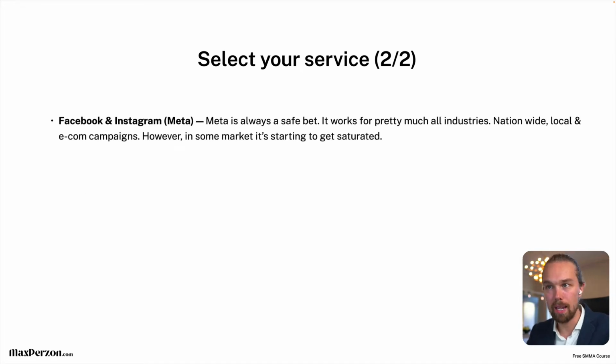So Facebook and Instagram. Let's go over the different services or ads platforms that you can go for, right? So we have Meta, right? Facebook and Instagram. Meta is always a safe bet, okay? It's one of the biggest, if not the biggest social media platform out there. It works for pretty much all industries, nationwide, for local businesses, for e-com businesses as well.